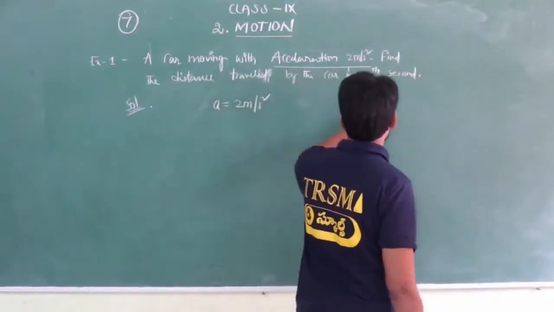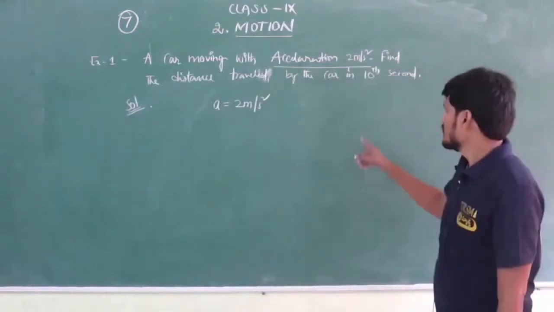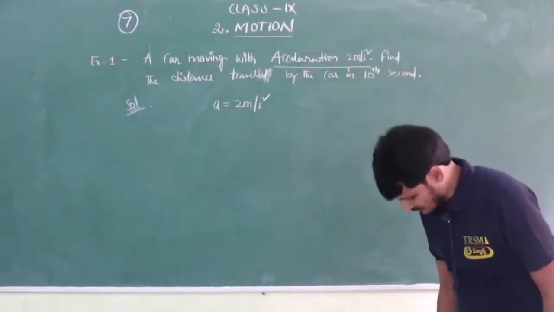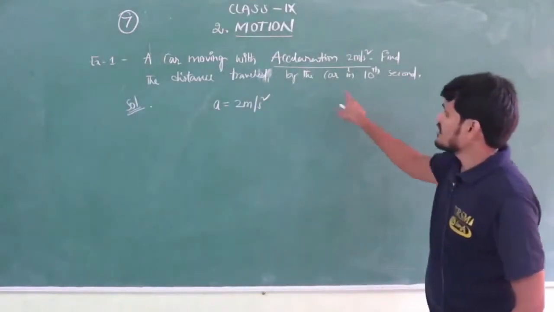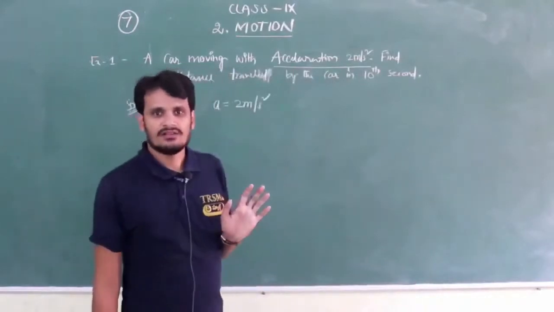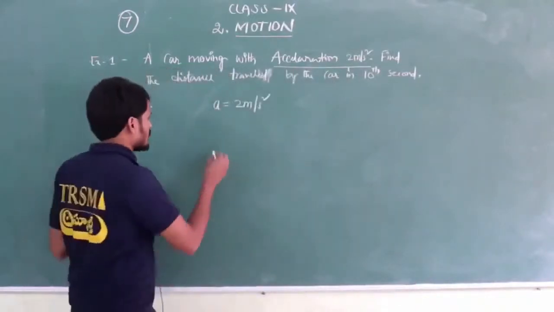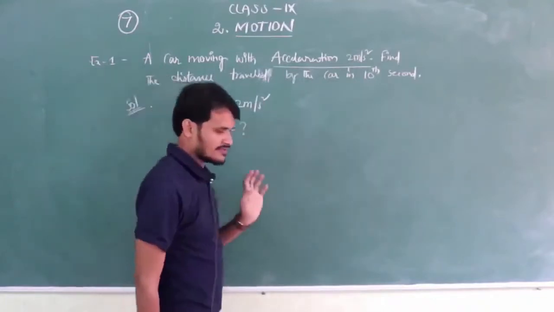The distance in the nth second, I mean the 10th second: what is the distance covered by the car? He is asking distance. We don't know the distance, so let's take S equals to find.